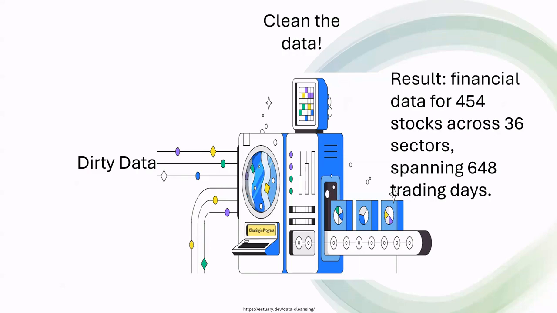We wrote another Python script that sifts through the dates for all stocks across all Excel files, compares these dates, and removes stocks with significant date deviations from the dataset. After cleaning, we retained financial data for 454 stocks across 36 sectors, spanning 648 trading days.